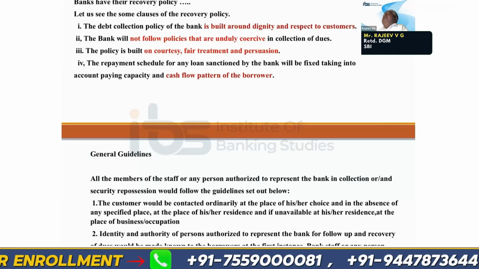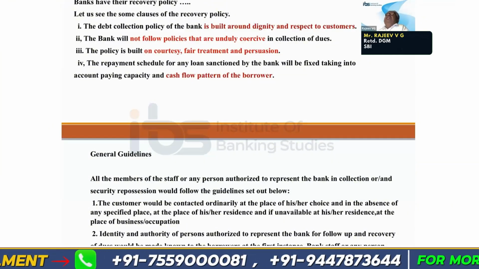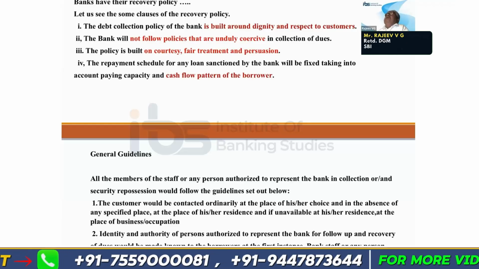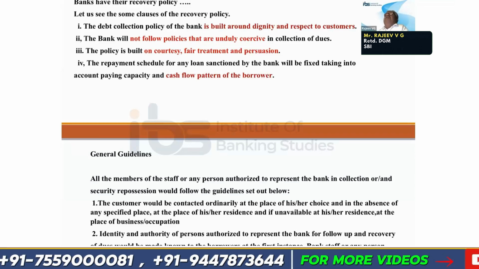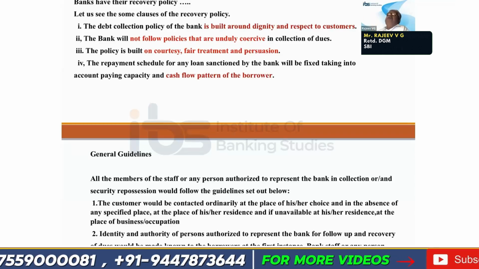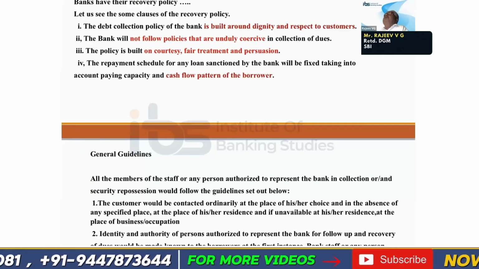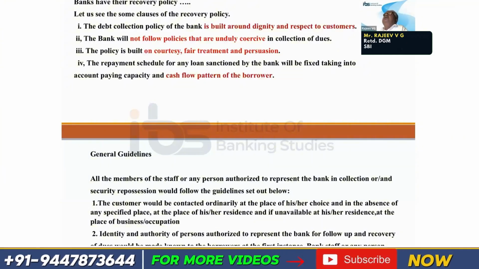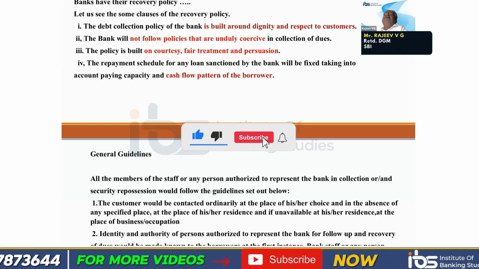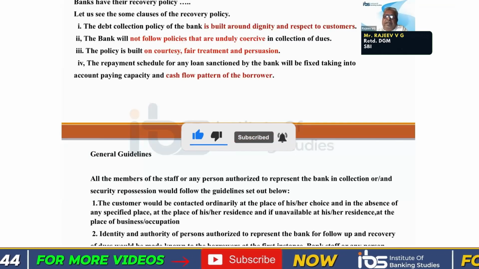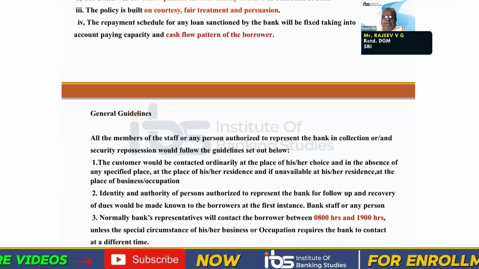In the case of an agriculturist, it is the harvesting season that he will have money and he can pay. And for a business person, it is the time when he is having maximum sales. At that time, he will have more money with him, so he will be able to repay. So whenever you are fixing the repayment period, whether it is for a fresh loan or for repaying a loan due to irregularity, please see the cash inflow pattern of the customer. As per the bank policy, it has to be done like that.